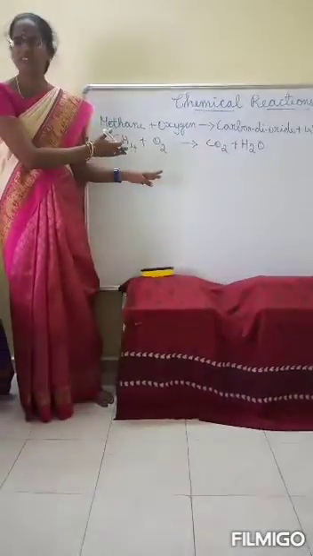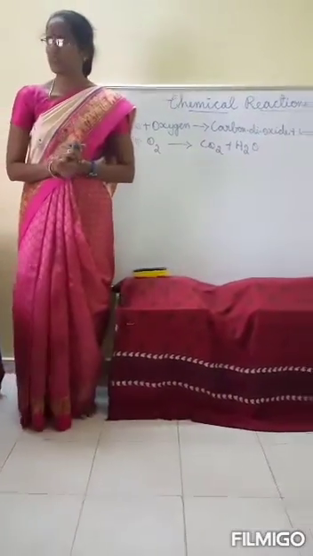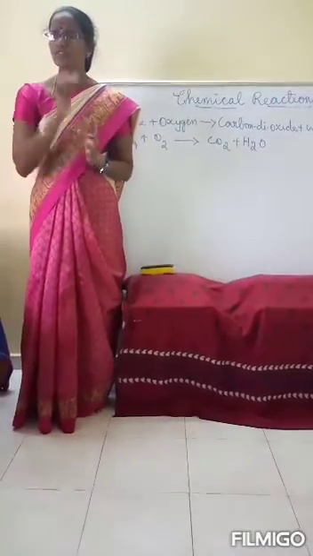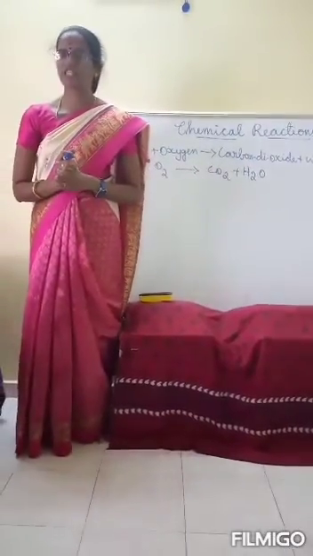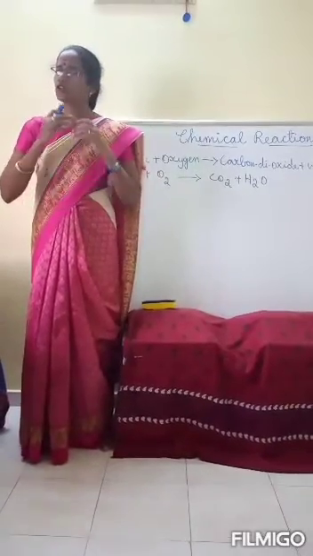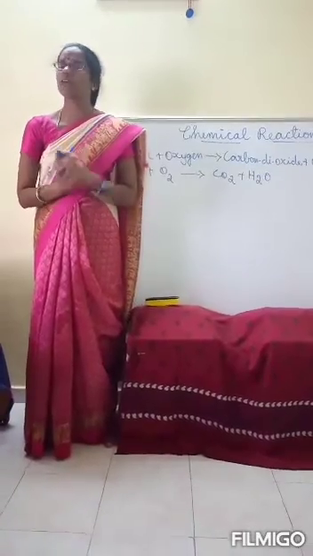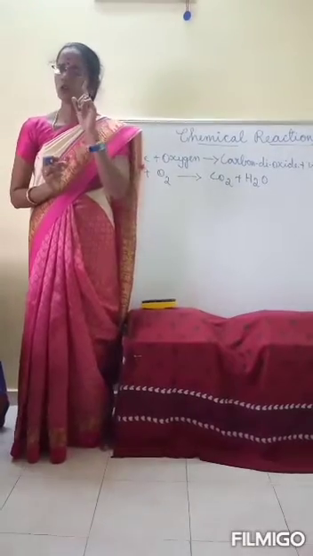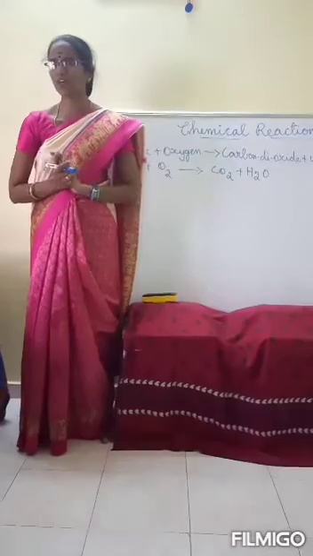But this equation is also an incomplete equation. The reason behind this is, as per the law of conservation of mass, which you might have learned in your lower class, matter cannot be created or destroyed. So you cannot create atoms during a chemical reaction. As per the law of conservation of mass, the total mass of the reactants should always equal the total mass of the products.